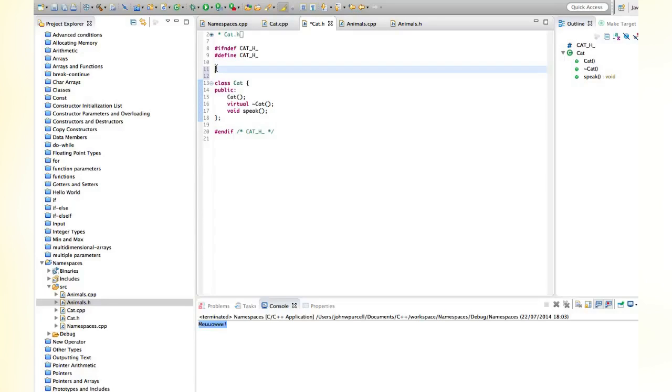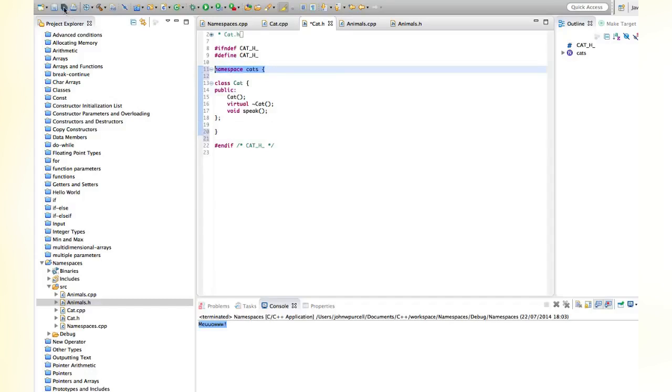Usually you have one class in a header file and the implementation for one class in a CPP file, but you can define lots of classes in a header file. It's possible, and you do see it. So whatever you define in this header file, whatever you want to be in the namespace, you can surround with namespace. Let's put it in a namespace called, I've got one called JWP. Let's call this, I don't know, let's call it cats. So just for a silly example here, I'm going to close the namespace there.